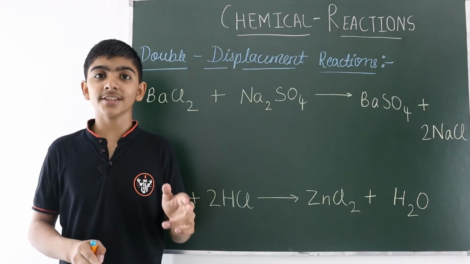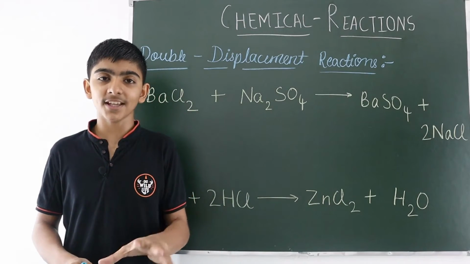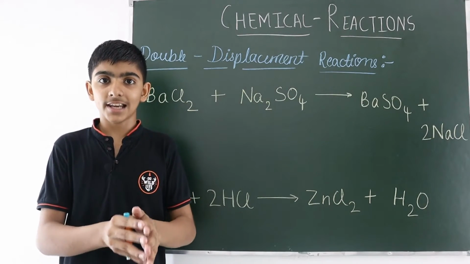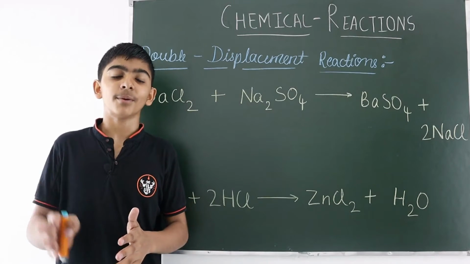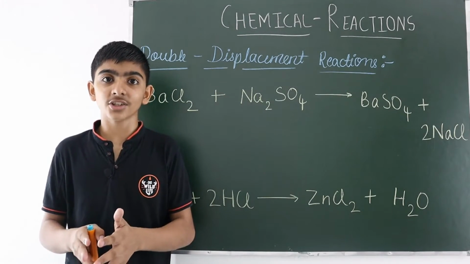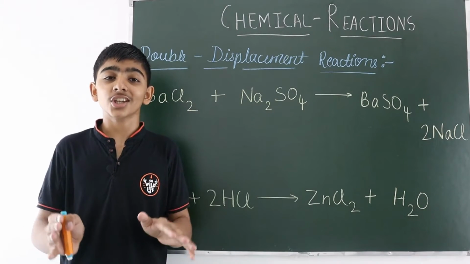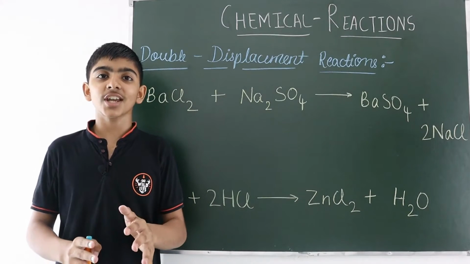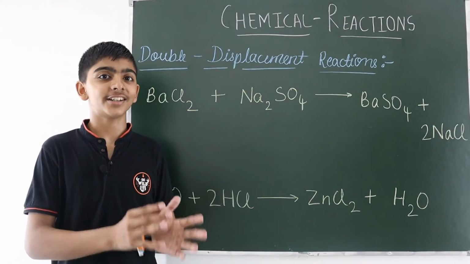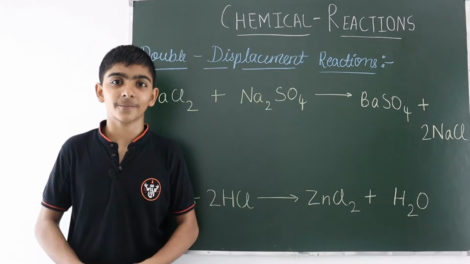Like in the displacement reaction, an element changes its position to form a new compound. But in the double displacement reaction, all the elements change their position to form new compounds. Such types of reaction are called double displacement reactions.